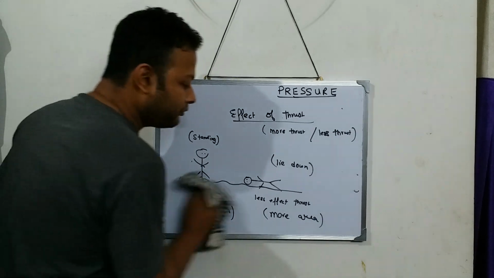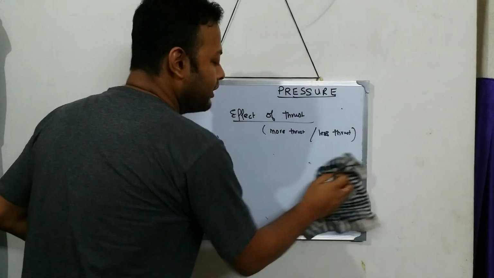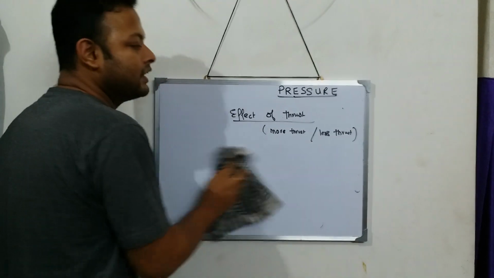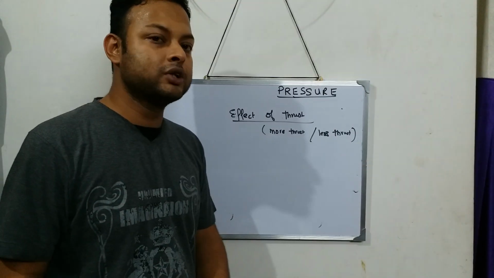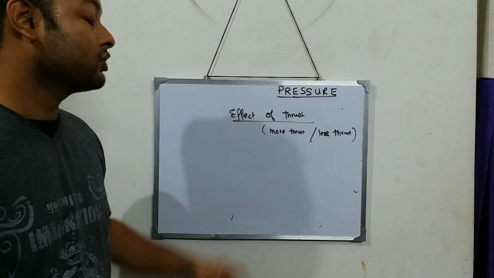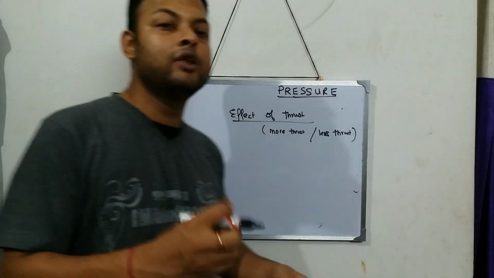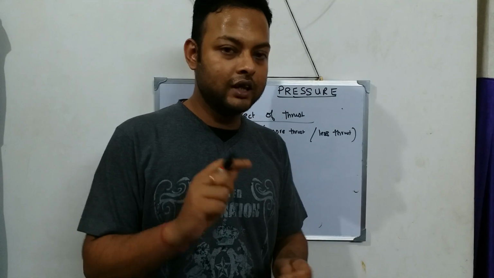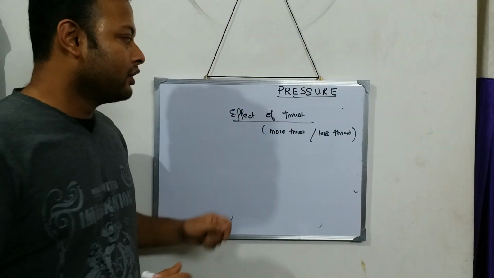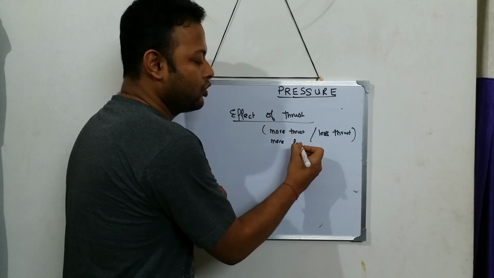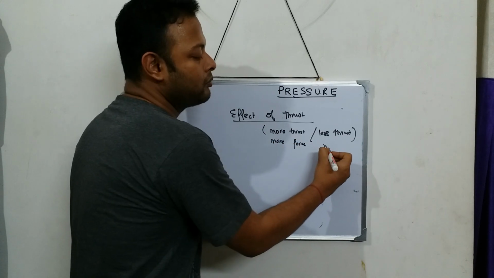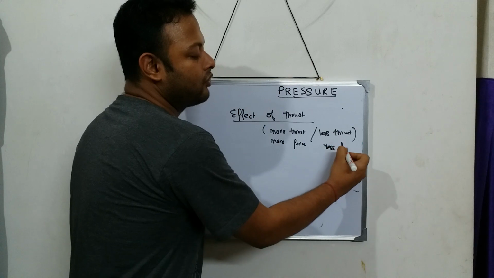Now what happens? This effect of thrust means what? More thrust or less thrust means what? More pressure or more force, where you can feel more force, where you can feel less force. Effect of thrust means more effect of force or less effect of force.